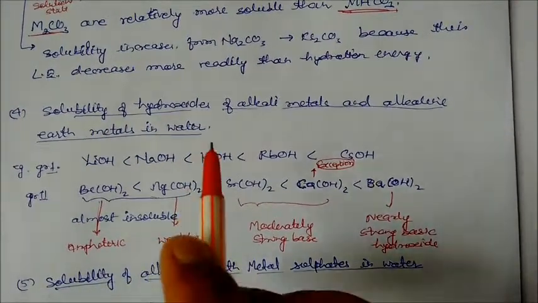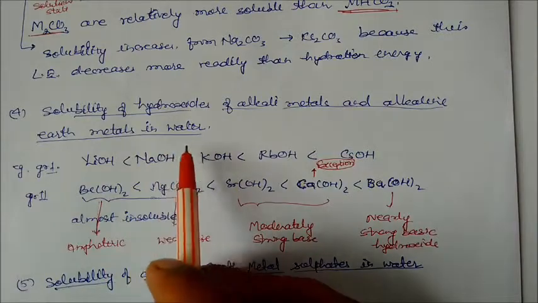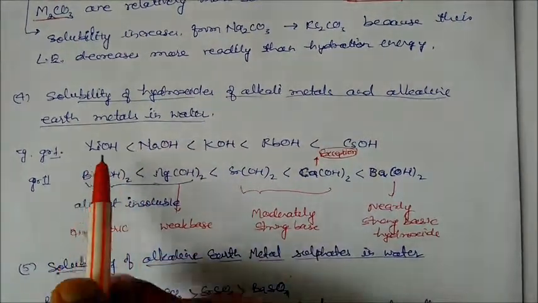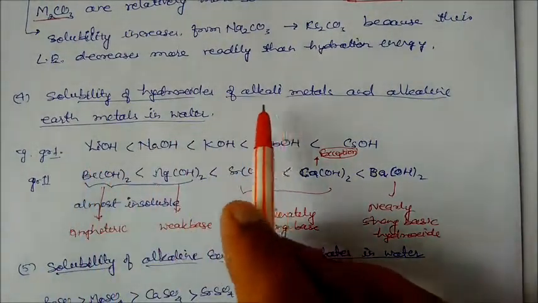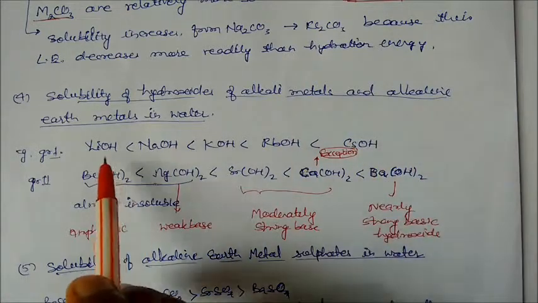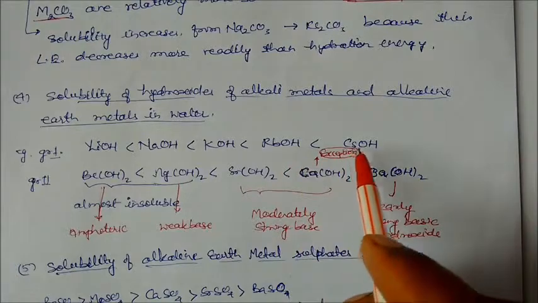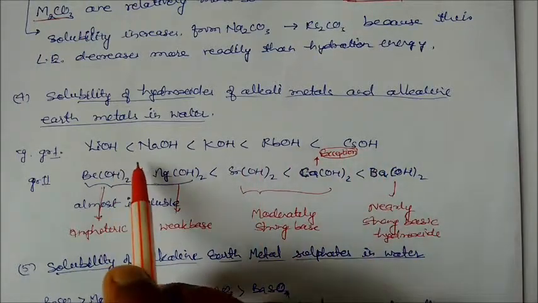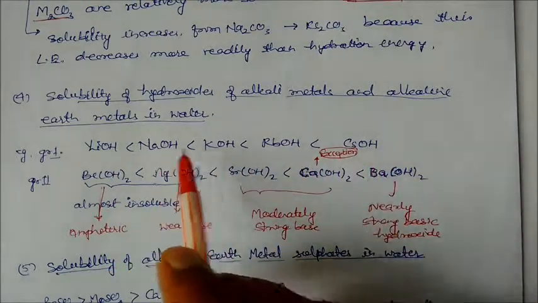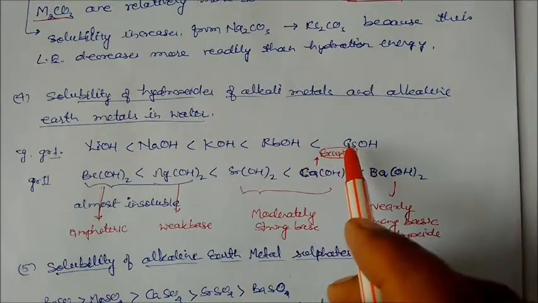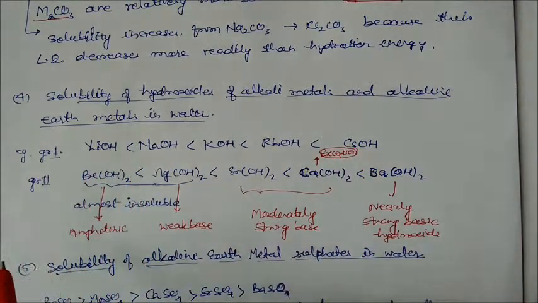Solubility of hydroxides of alkali metals and alkaline earth metals in water. Here in group 1 we have lithium hydroxide, sodium hydroxide, potassium hydroxide, rubidium hydroxide and cesium hydroxide. Solubility also increases down the group. The reason is the same: cesium has more hydration energy than sodium.